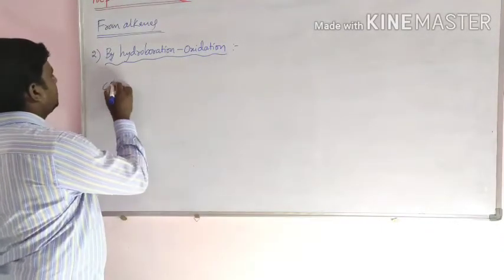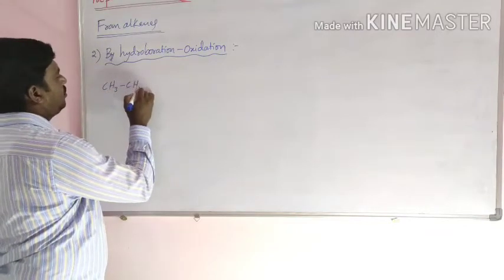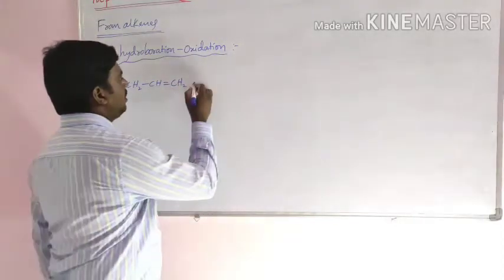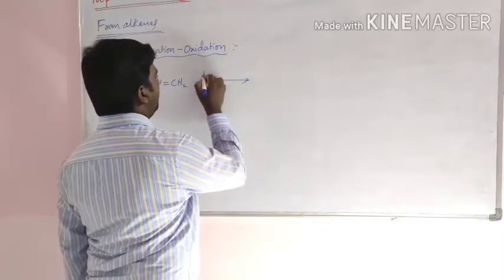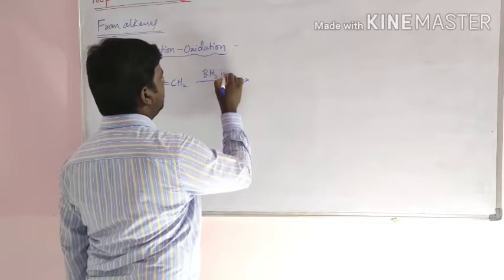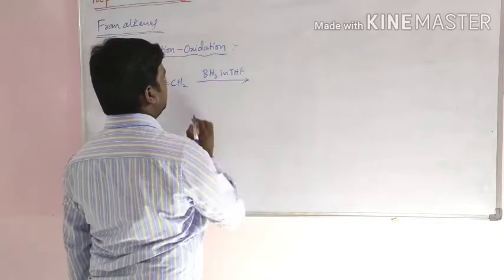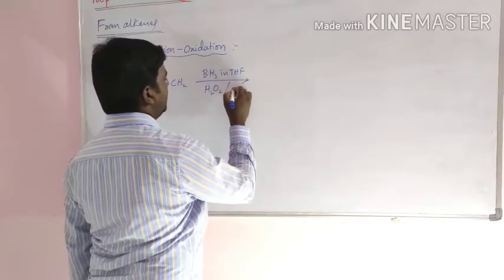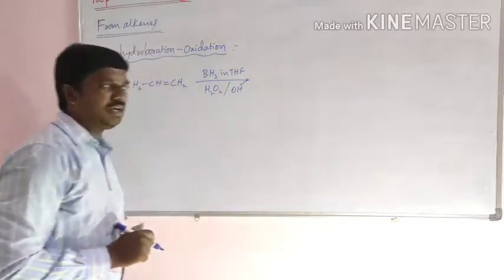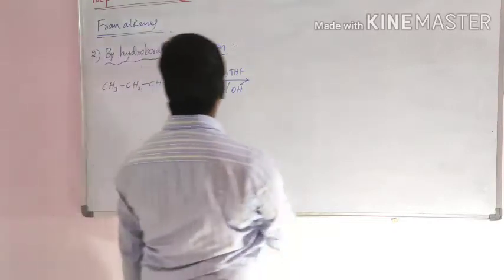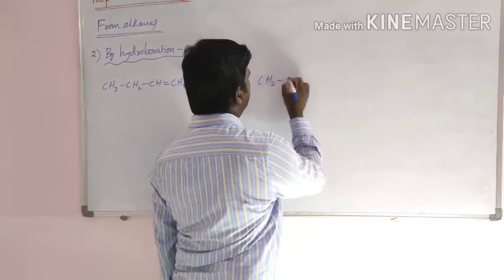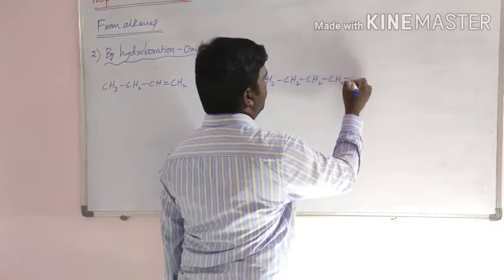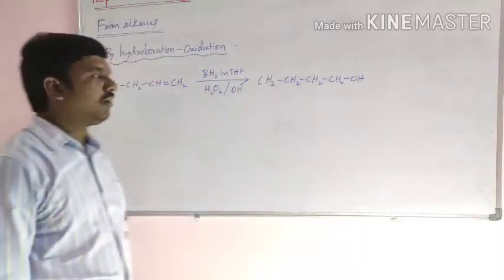Here CH3 CH2 CH double bond CH2. This reacts with borane in the presence of THF. It is oxidized by H2O2 in the presence of aqueous base. Then the compound formed is CH3 CH2 CH2 CH2OH, alcohol.